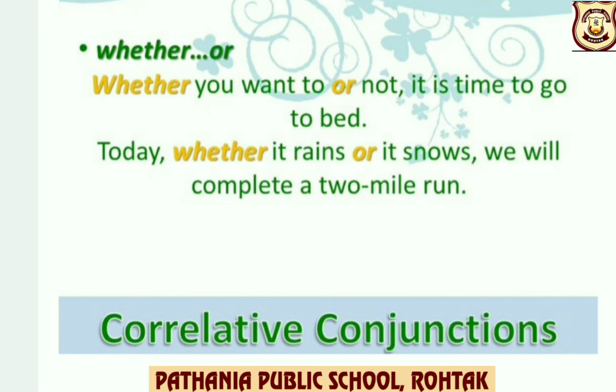Children, we use whether or to indicate no matter what the person prefers. For example, whether you want to or not, it is time to go to bed. So whether you prefer to go to bed or not, it's time to go to bed.